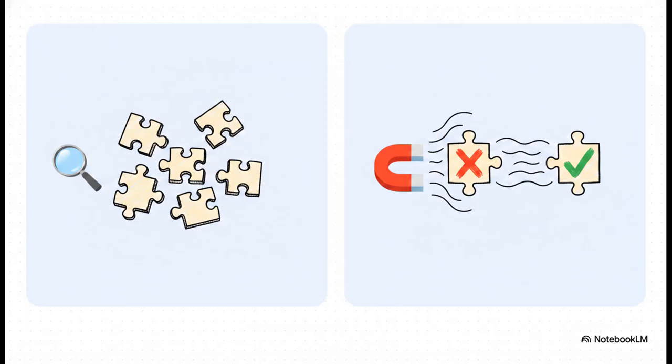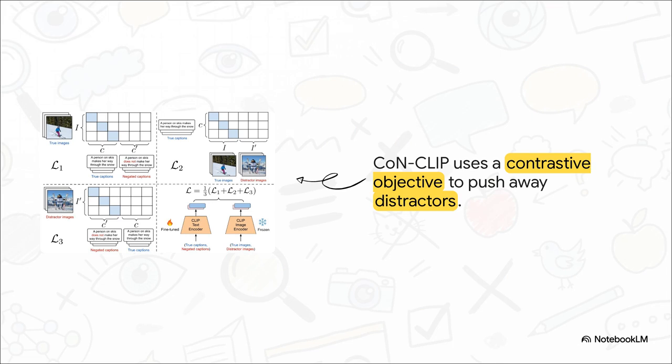To actually utilize all this awesome new data, the researchers created a modified model called ConClip, which is short for contrastive with negations CLIP. They changed the standard training algorithm from a simple keyword matcher into what is basically a magnetic system. So instead of just pulling matching images and text together, ConClip actively repels incorrect distractors. They achieved this by adjusting something called the contrastive loss function across 3 distinct similarity matrices.